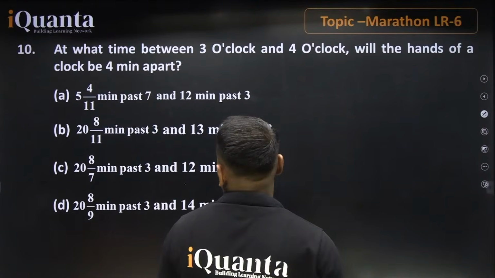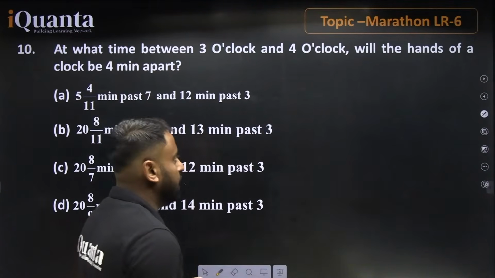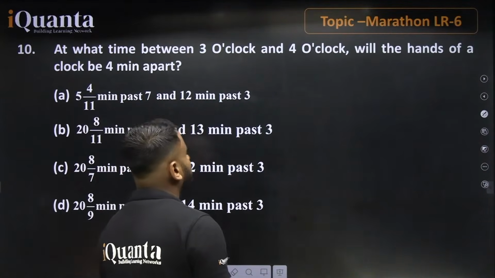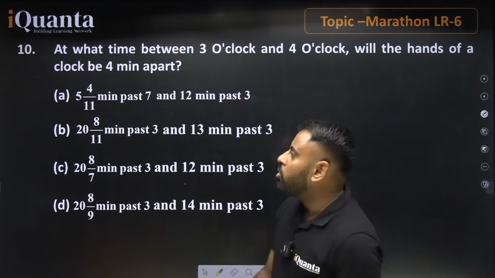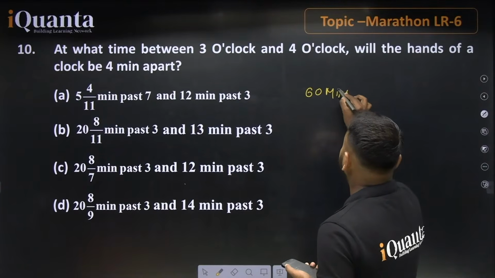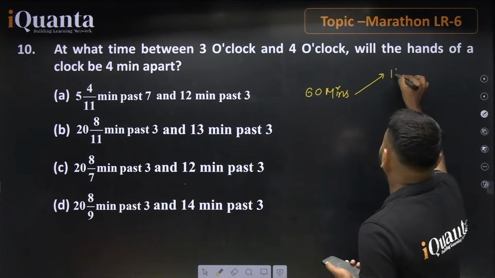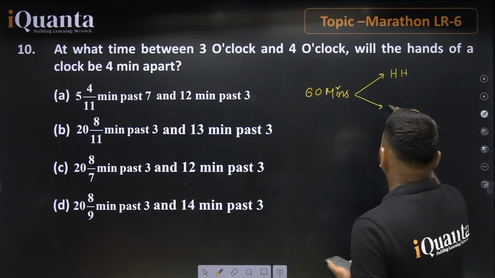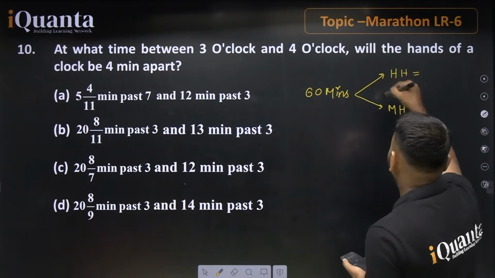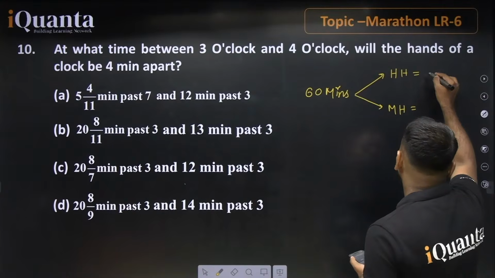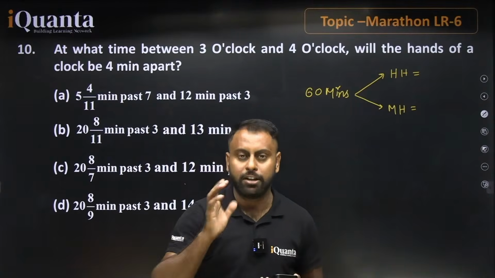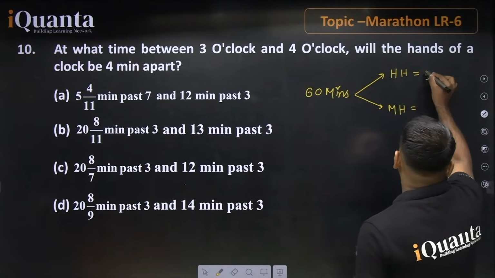Now see how it will work out. We have two different cases for it. The question says, at what time between 3 o'clock and 4 o'clock will the hands of a clock be 4 minutes apart. So let's talk about 60 minutes. If I'm going with 60 minutes, what happens in 60 minutes? Let's talk about the hour hand and the minute hand. In 60 minutes, the hour hand is traveling only 5 minutes.